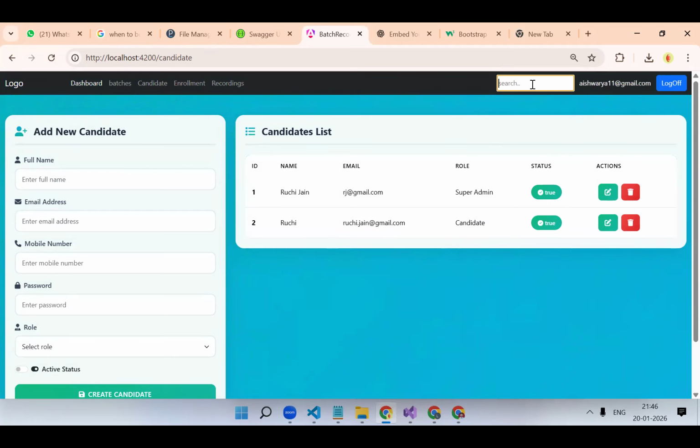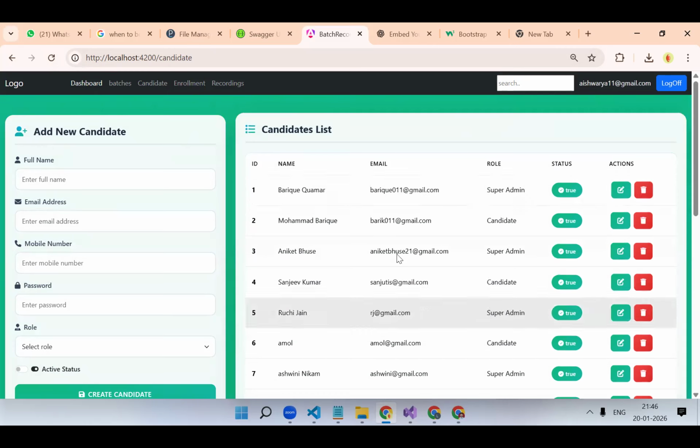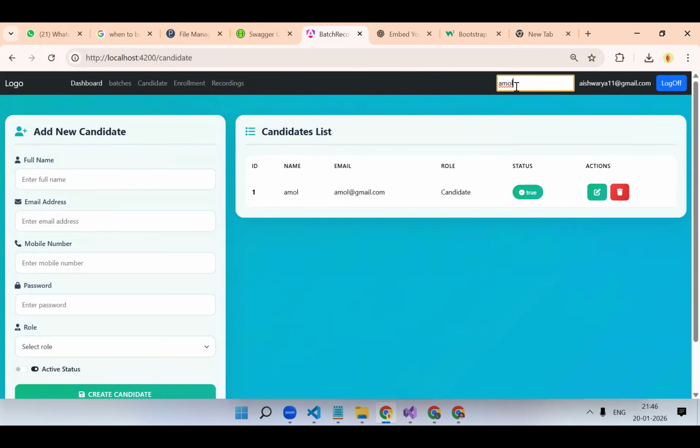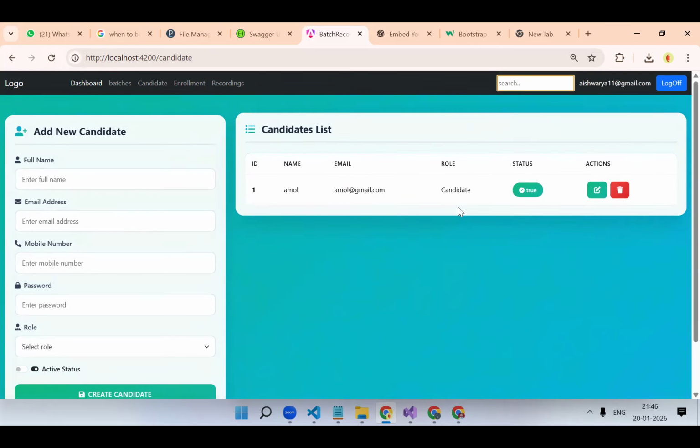But now vice versa, it is not working. If it is empty, again, we need to show the whole record, right? Getting it or no? See, on the page load, we have this much record. Let's say if I search with Amol, record is coming. But if I remove it, if the search box is empty, again, I need to attach the whole response.